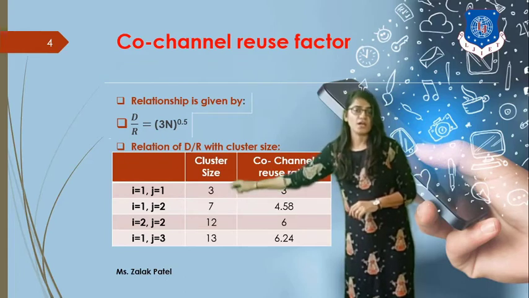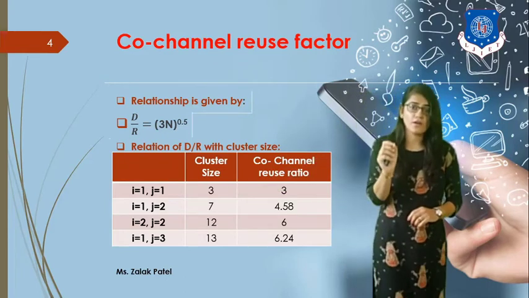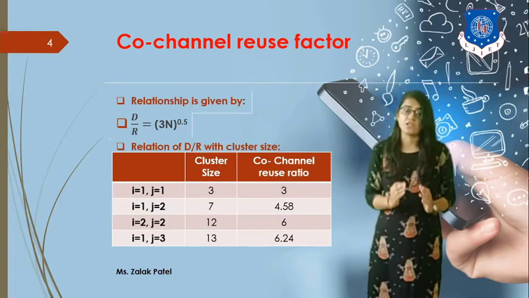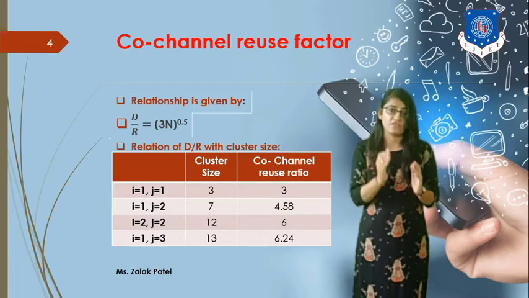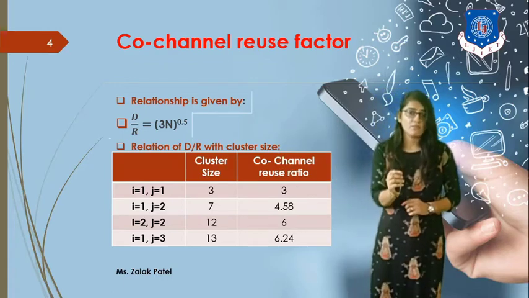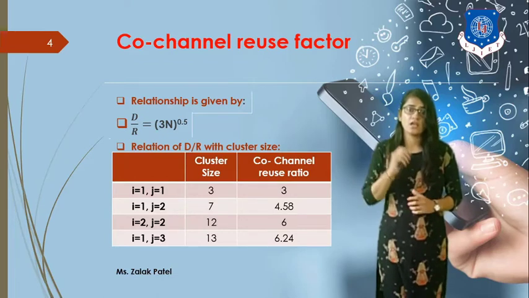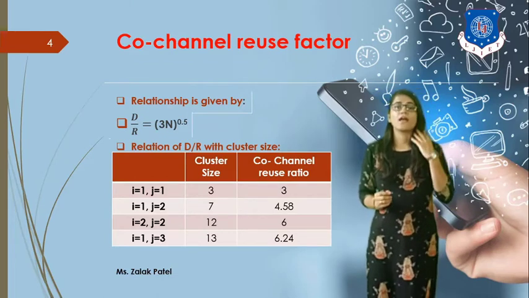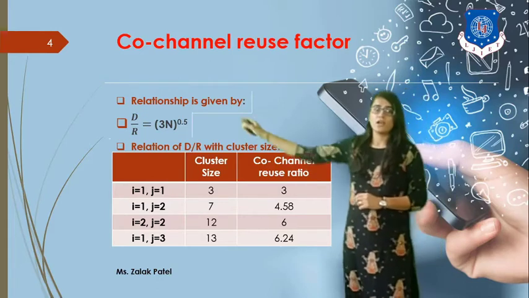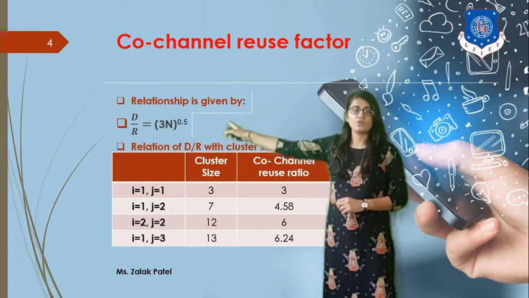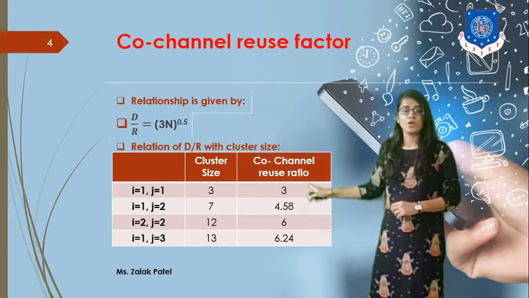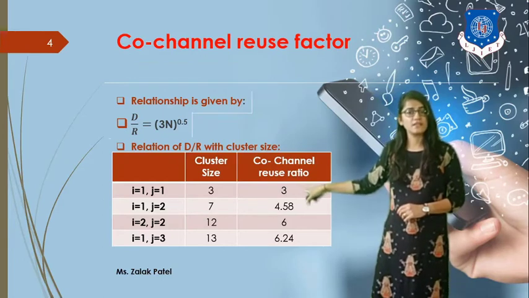This can be calculated using the equation i squared plus ij plus j squared: 1 squared plus 1 into 1 plus 1 squared, so N equals 3. This is how you calculate the cluster size, and based on that, if you put it in the equation D by R equals square root of 3N, you get the co-channel reuse ratio, that is 3.